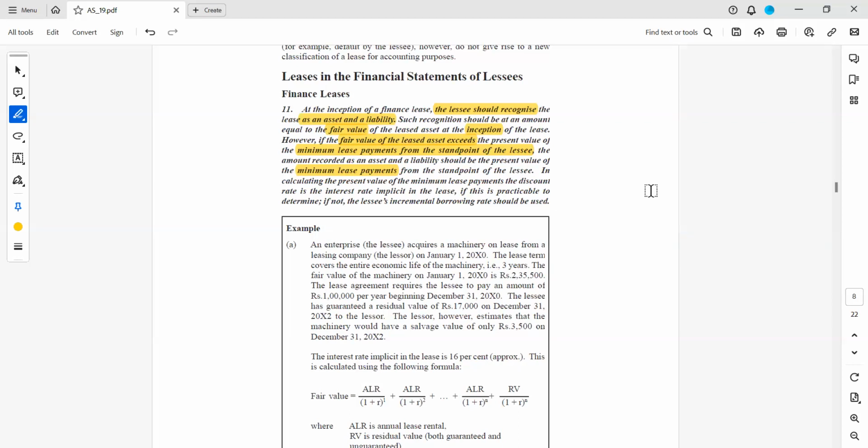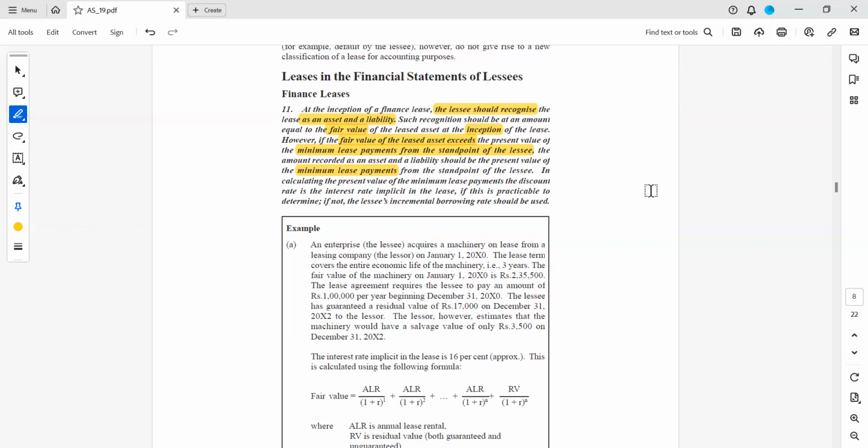So what the standard says is, today the fair market value of that asset is 10 lakhs. Discount the future cash flows to the present value and see what its minimum lease payments are. If the present value of the minimum lease payments is less than today's fair market value, say today it is 10 lakhs, but if you go for lease, I am saying 1,25,000 every year, which is nothing but 12,50,000, and you have brought down this 12,50,000 to the present value, which is coming to say 9,75,000 at whatever interest rate is applicable.